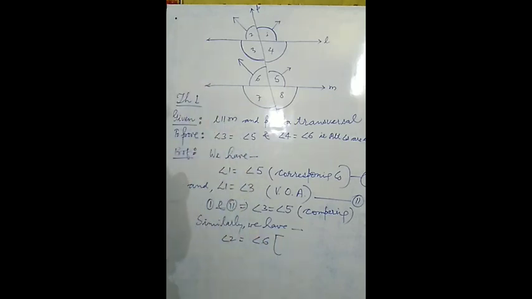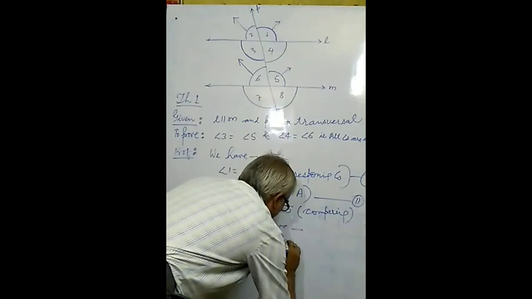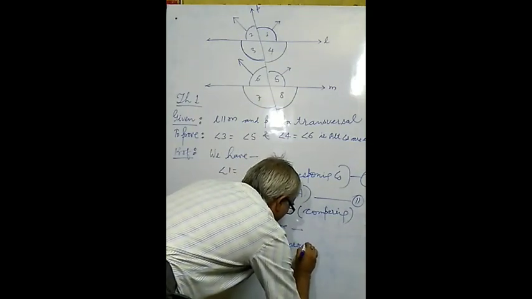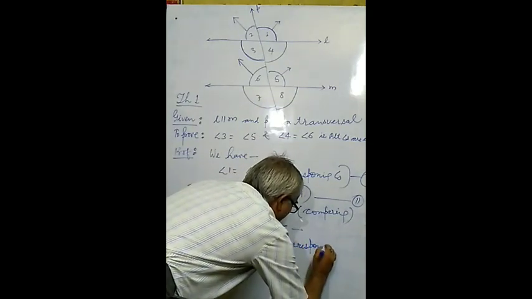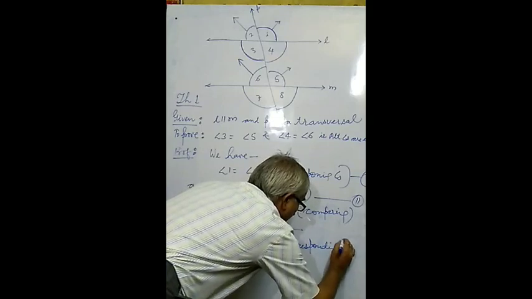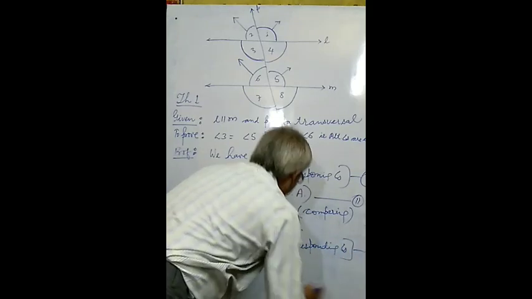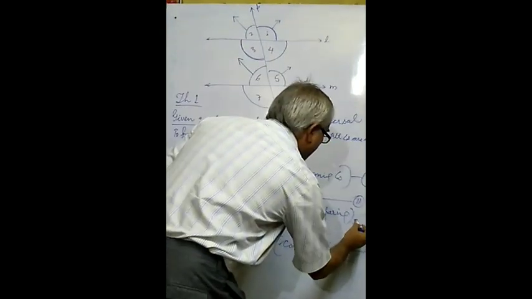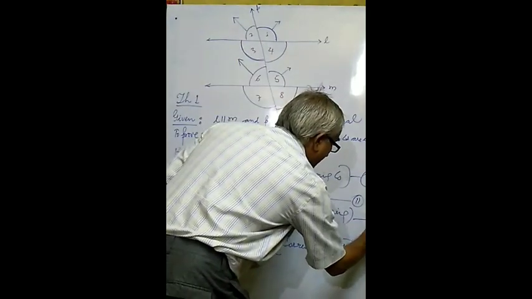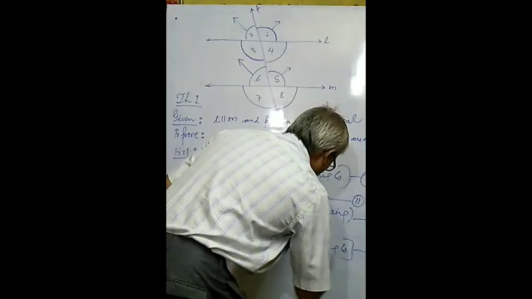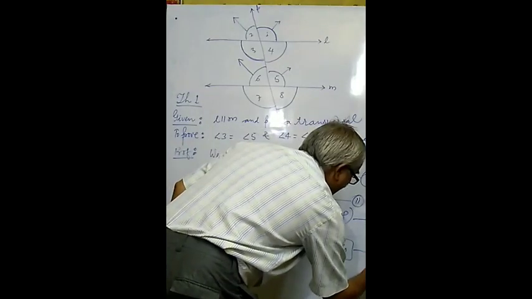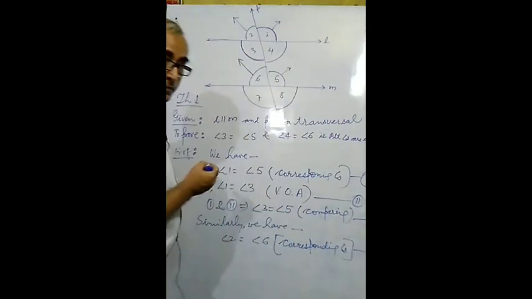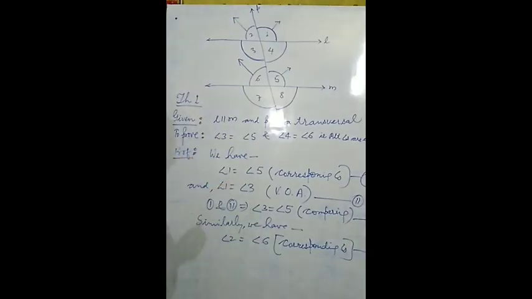Both the angles are corresponding angles. This relation is considered as relation number 3, and this new relation will be considered as equation number 4. You will mark there equation number 4.